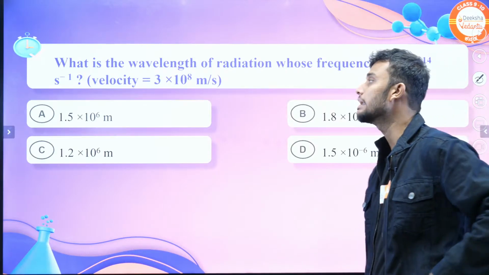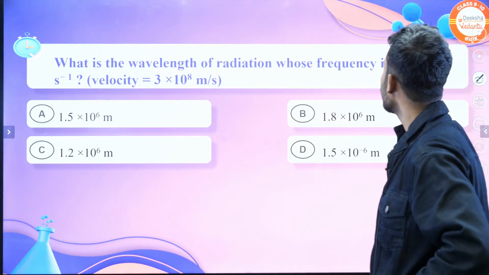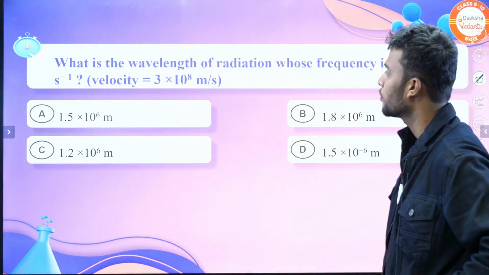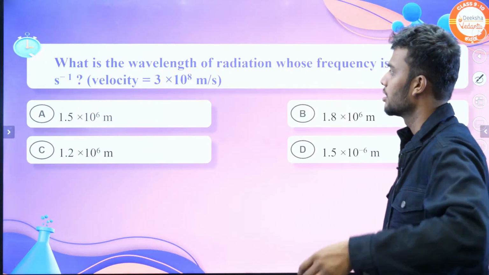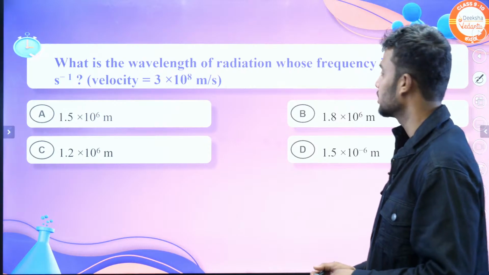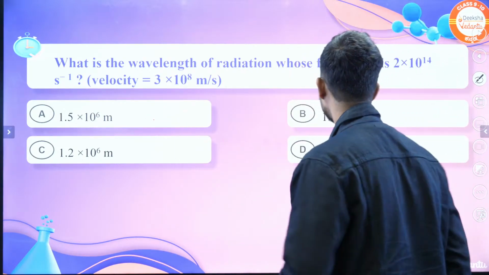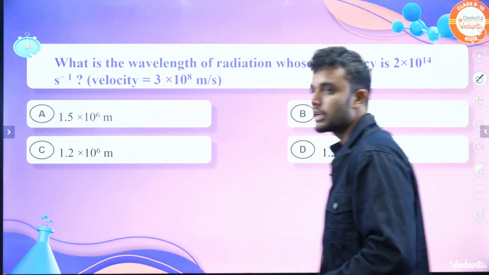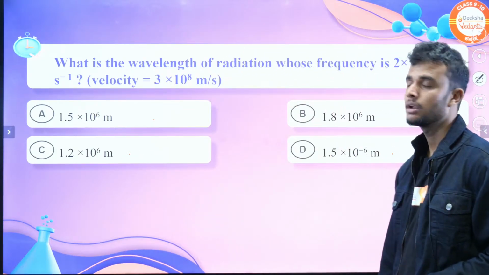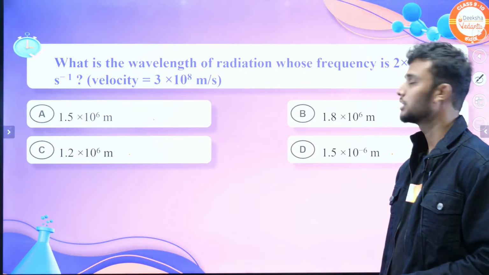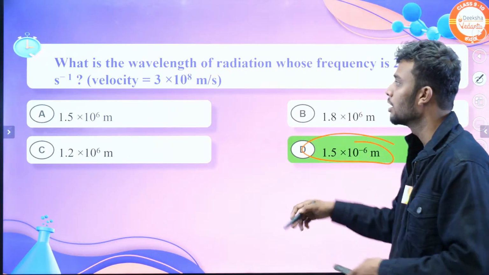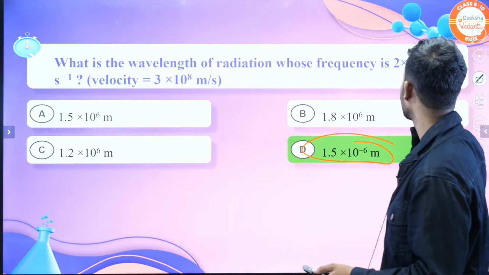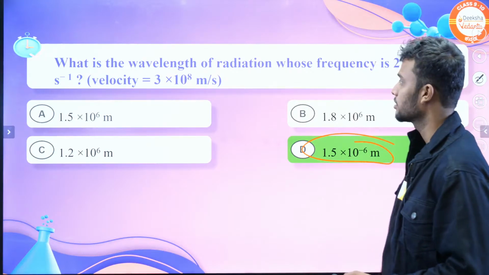The second question is, what is the wavelength of radiation whose frequency is 2 into 10 power 14 per second? Velocity is also given. They give 4 options: 1.5 into 10 power 6 meter, 1.8 into 10 power 6 meter, 1.2 into 10 power 6 meter, and option D, 1.5 into 10 power minus 6 meter. What's the answer? The answer is this one. Why? Because we already know the velocity, the power becomes negative, right?